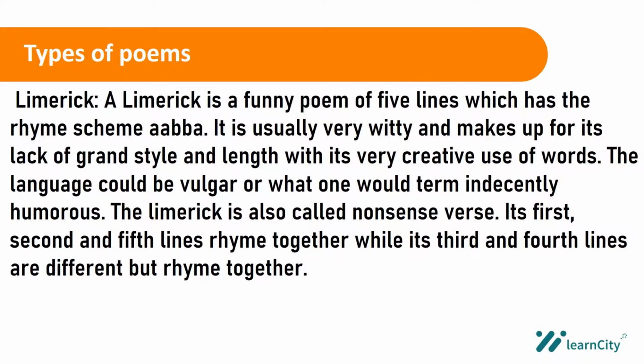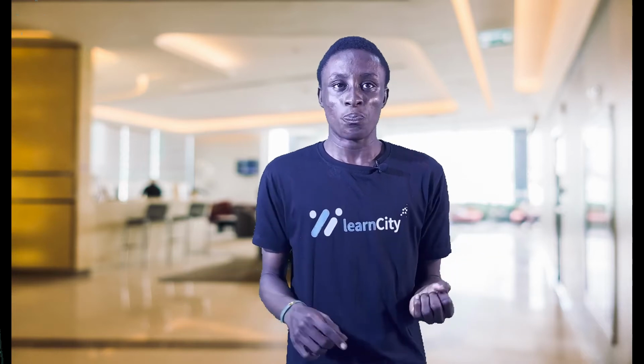Now, another name for the limerick is a nonsense verse. What did I call it? A nonsense verse. And why is it called a nonsense verse? Because basically it's nonsense, right? It's scattered. So the first, second, and fifth lines rhyme, while the third and the fourth do not rhyme with the first, second, and fifth, but the third and the fourth rhyme together. Did you get what I just said? So I'll take it again. Remember I told you there are 5 lines, okay?